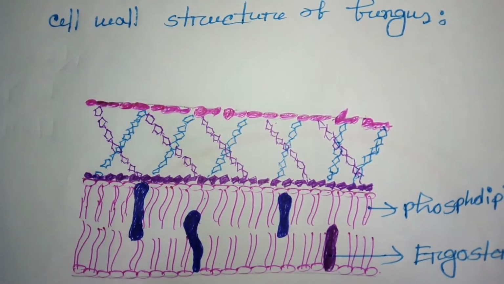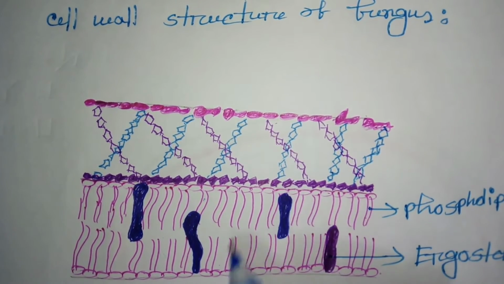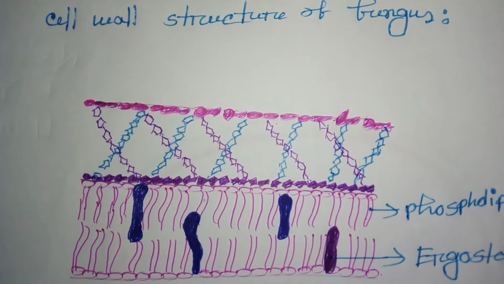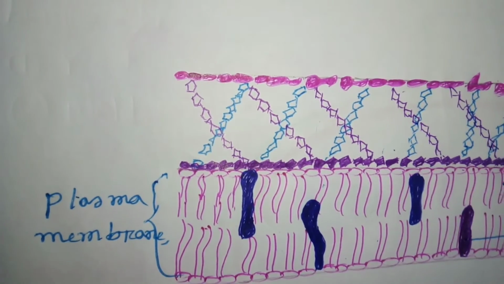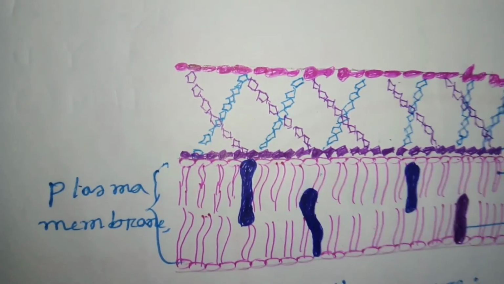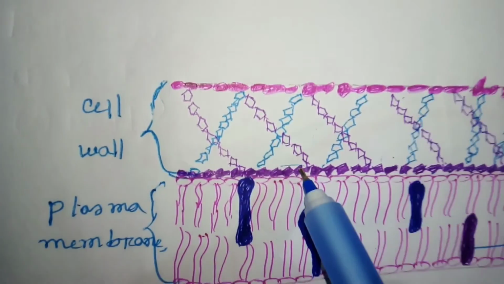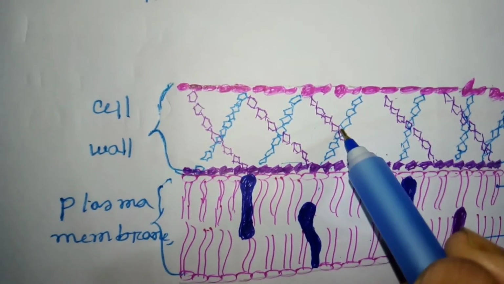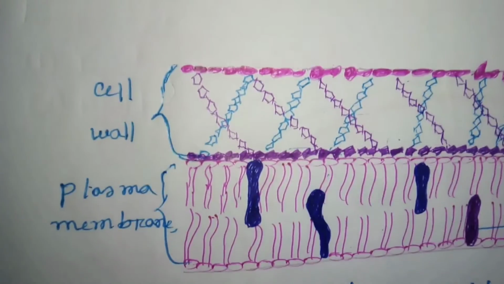One thing we must know is that in the case of human cells or other eukaryotic cells, the cell membrane contains cholesterol, and the fungus, instead of cholesterol, contains ergosterol. Now let's talk about the cell wall. The cell wall is mainly formed by chitin, cross-linkage of beta-glucan, and over them a protein layer.